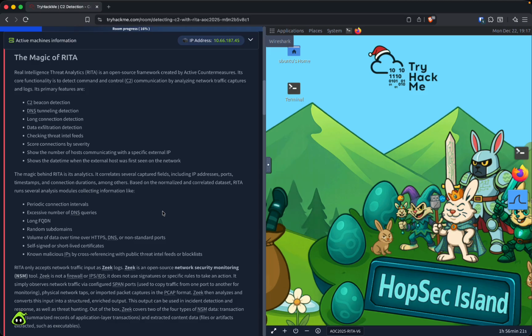RITA accepts network traffic as Zeek logs. Zeek is an open-source network security monitoring tool. Zeek is not a firewall or IPS. It does not use signatures or specific rules to take an action. It simply observes the network traffic via configured span ports used to copy traffic from one port to another for monitoring, physical network taps, or imported packet captures in the PCAP format. Zeek then analyzes and converts this input into a structured, enriched output. This output can be used in incident detection and response, as well as threat hunting.